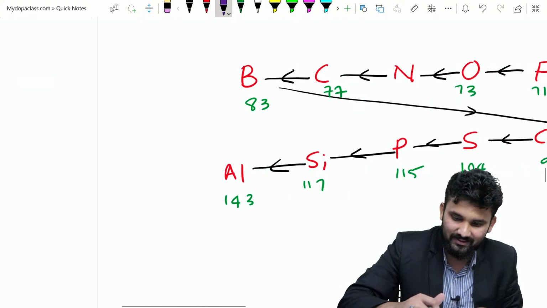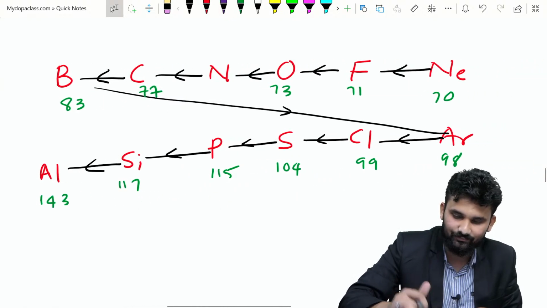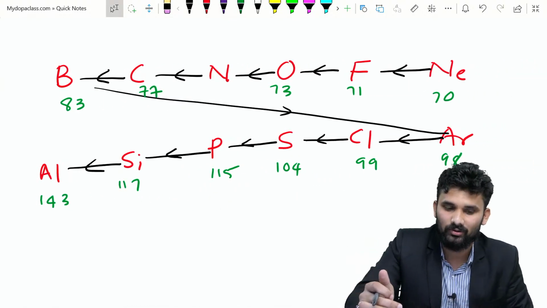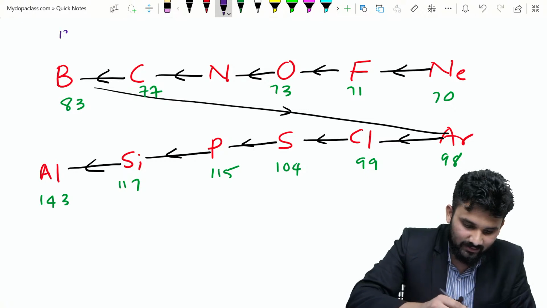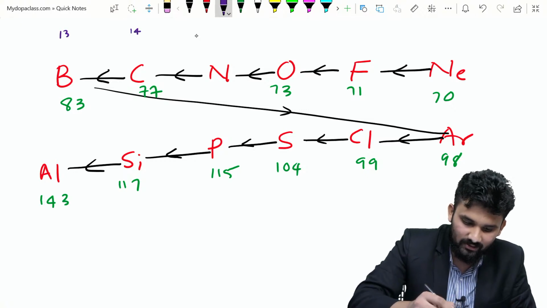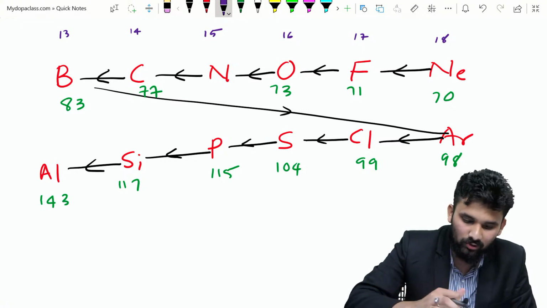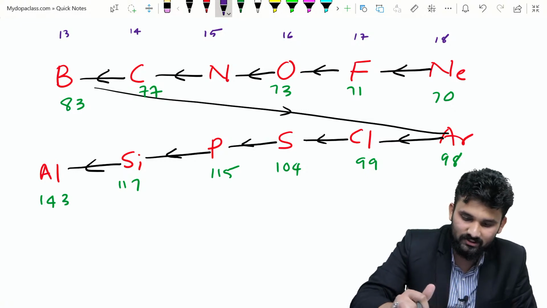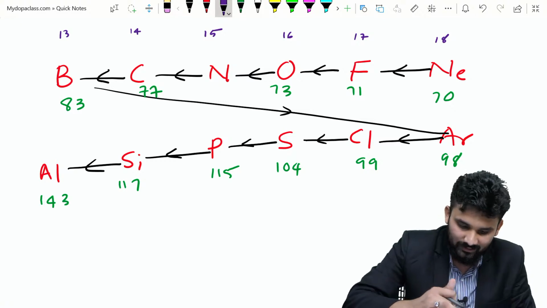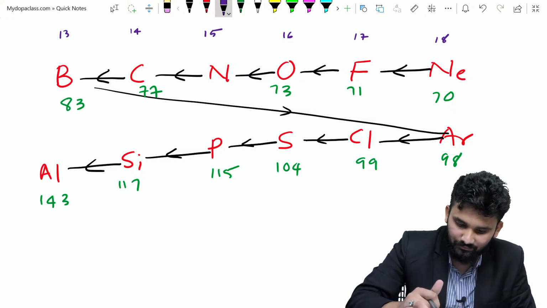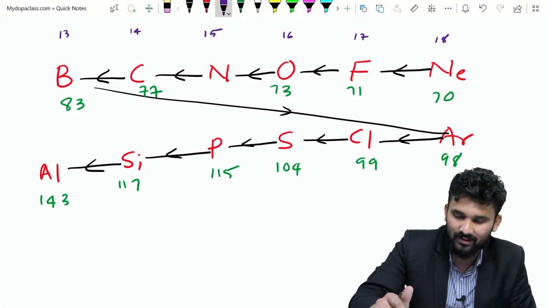That is, the graph is here. This is the graph. Here I will give you the graph. We know that this is the 13th group element, this is 14, and this is 15, 16, 17, 18. So you put the elements here: boron, carbon, nitrogen, oxygen, fluorine, and neon. The second row: after boron, aluminium, silicon, phosphorus, sulfur, chlorine and argon.